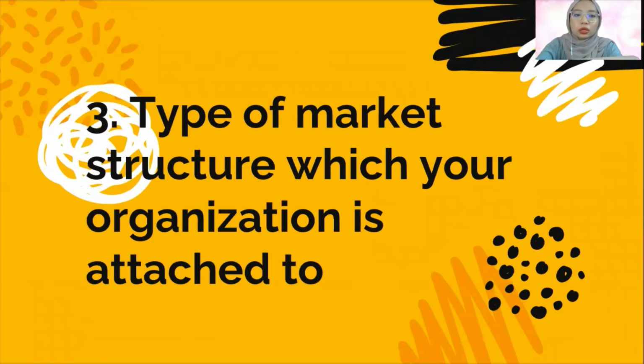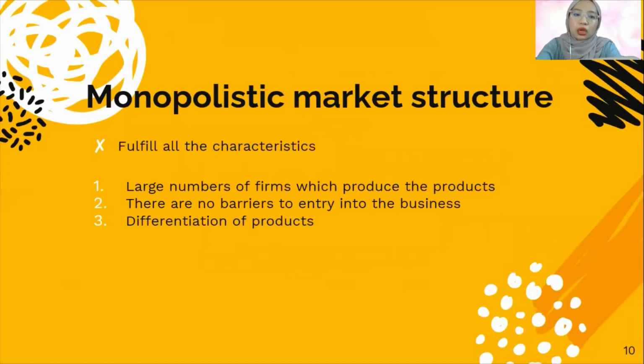The third question is on the type of market structure which your organization is attached to. The type of market structure is monopolistic competition. This is because the organization fulfills all the characteristics of a monopolistic market structure.